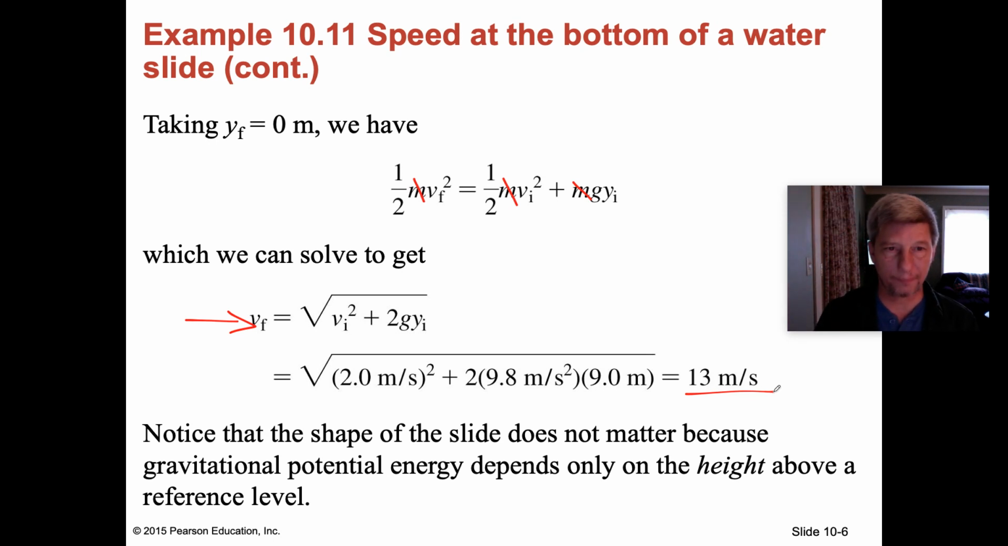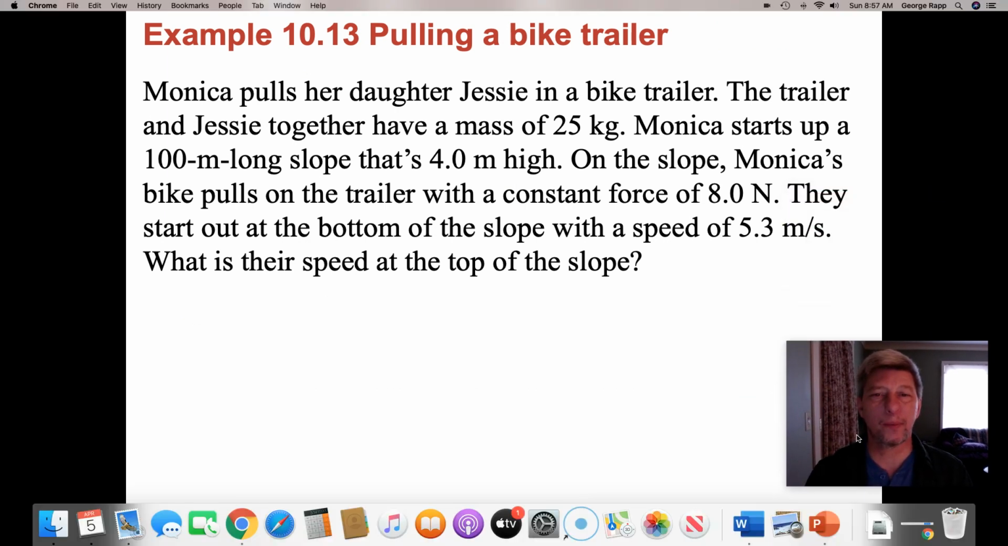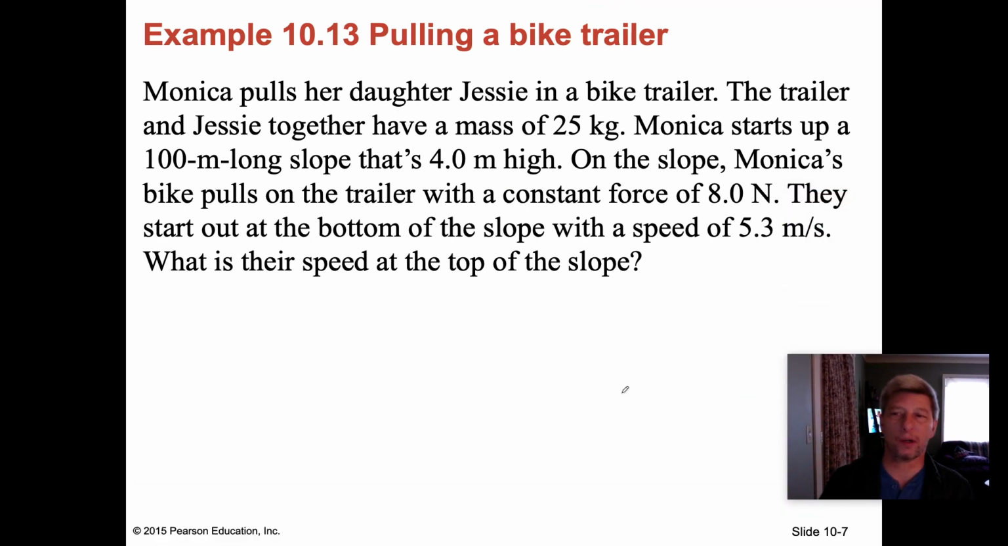All right. Another example. Monica pulls her daughter Jessie in a bike trailer. The trailer and Jessie together have a mass of 25 kilograms. Monica starts up a 100-meter long slope that's 4 meters high. On the slope, Monica's bike pulls on the trailer with a constant force of 8 newtons. They start out at the bottom of the slope with a speed of 5.3 meters per second. What is their speed at the top of the slope?